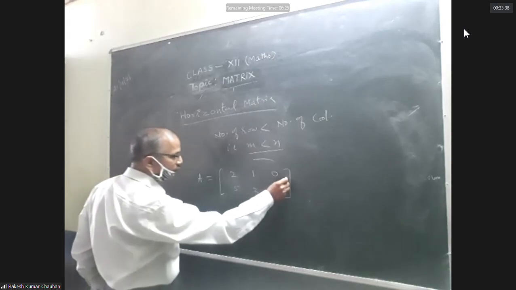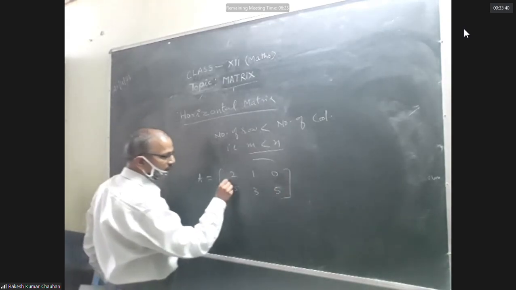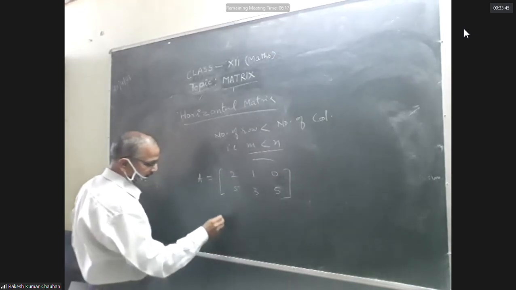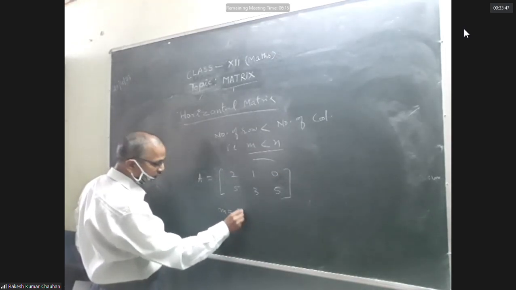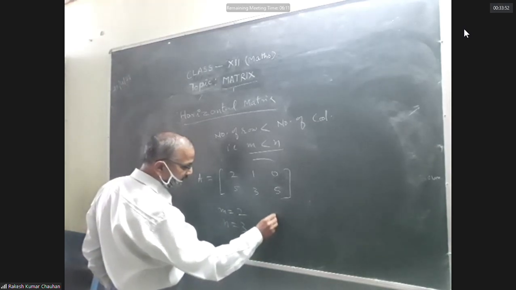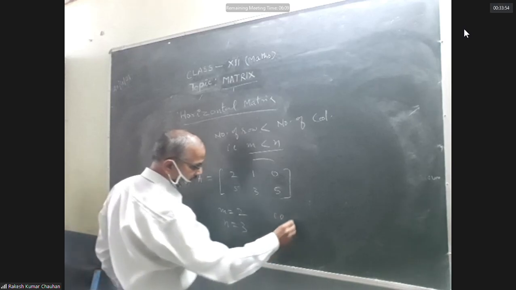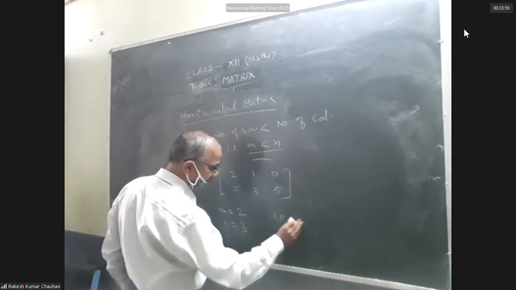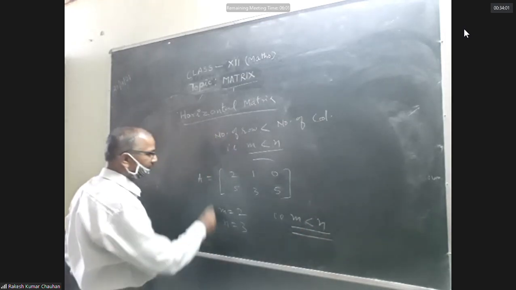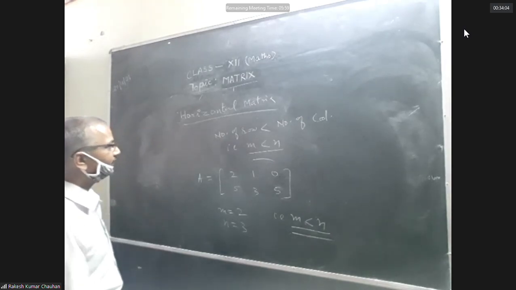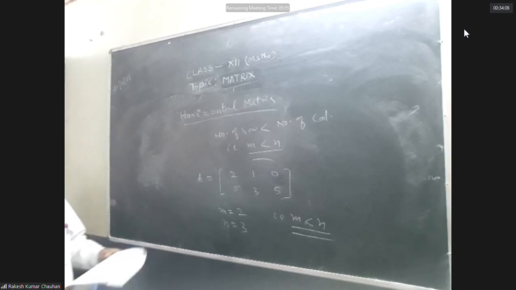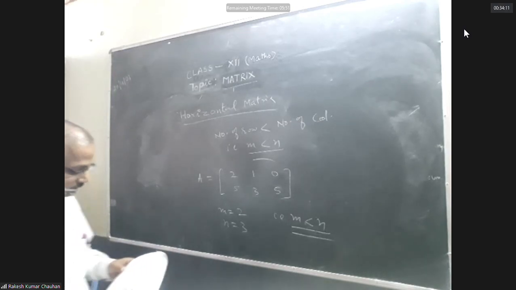Here the number of rows is 2 and the number of columns is 3. M is equal to 2, N is equal to 3. That is, M less than N. So it is a horizontal matrix. A matrix in which the number of rows is less than the number of columns.